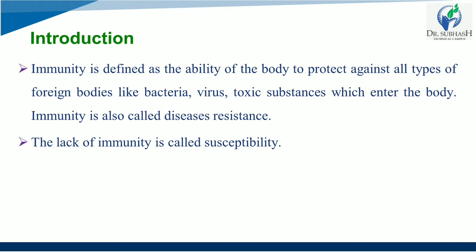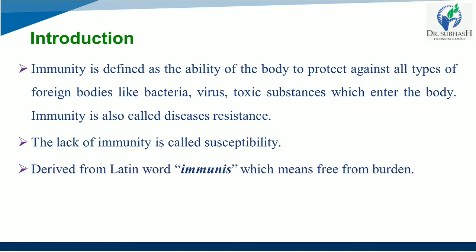Also remember the clear definition of immunity. Immunity is defined as the ability of the body to protect against all types of foreign bodies like bacteria, viruses, and toxic substances which enter the body. Immunity is also called disease resistance, derived from the Latin word immunis, which means free from the burden. In this case, burden refers to diseases that are caused by microorganisms or their toxic products.